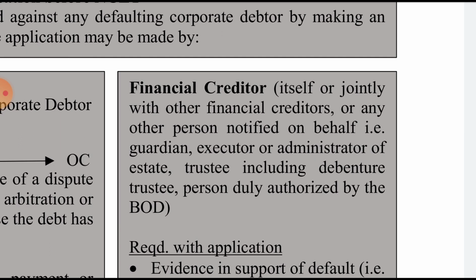This was also an amendment, though not the latest one; it was an amendment from about ten years back.